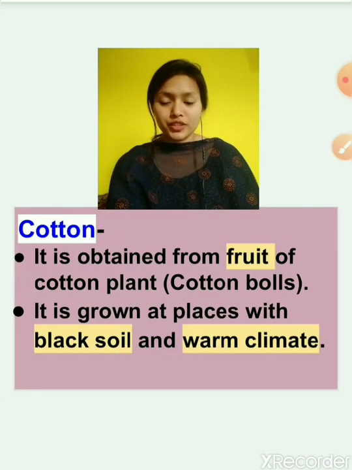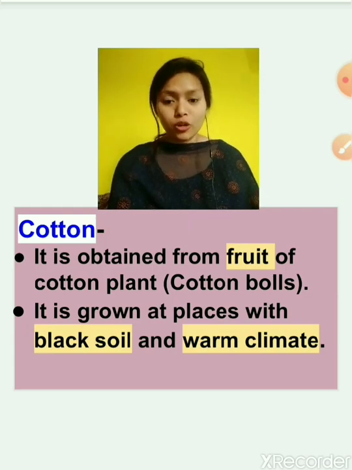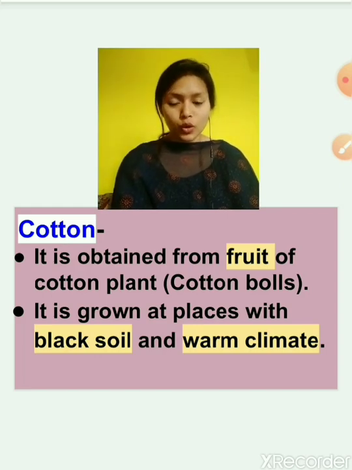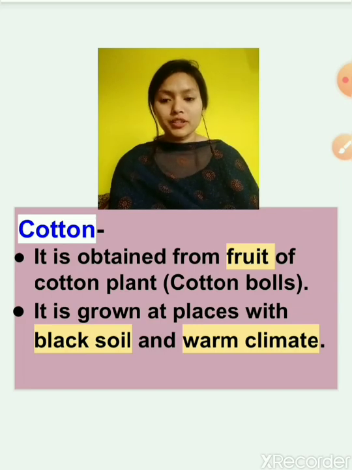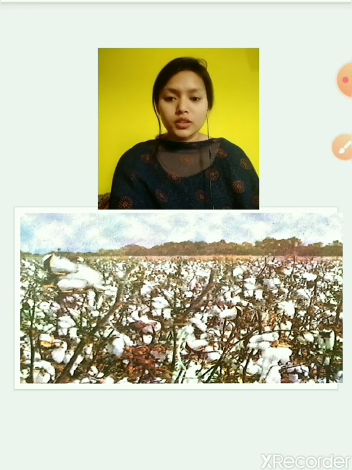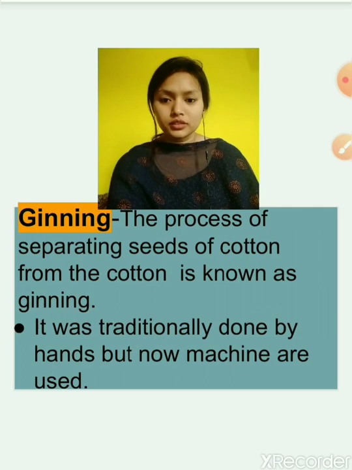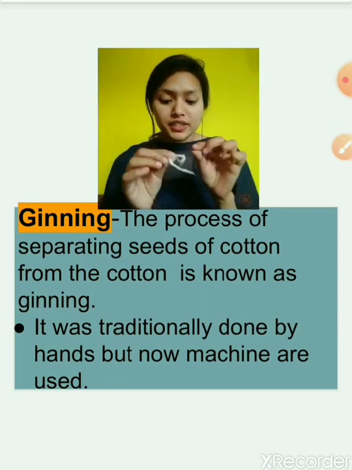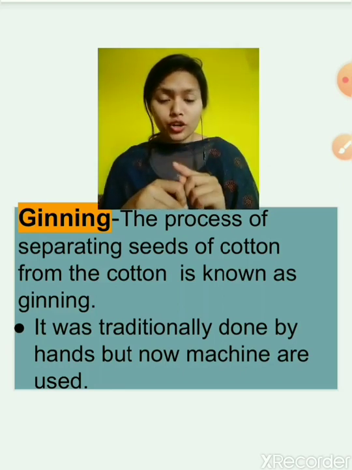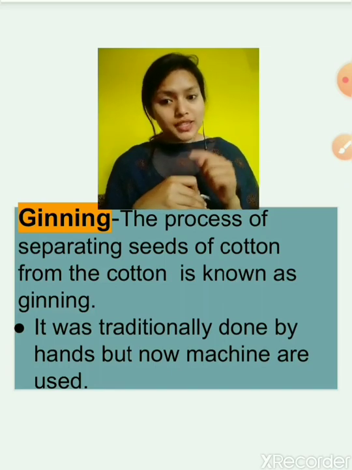Plant fiber, we studied about cotton. Cotton is obtained from the cotton boll, and for cotton, black soil is good and a warm climate is required, not cold. Now this is a cotton field. This is ginning, as I told you: separating the seeds of cotton from the cotton boll is known as ginning.